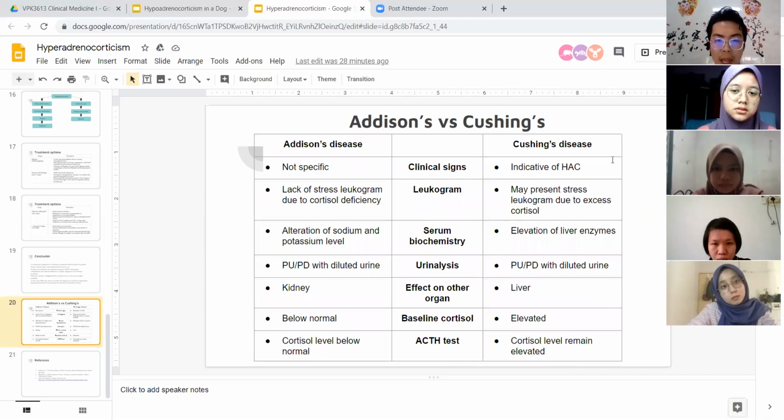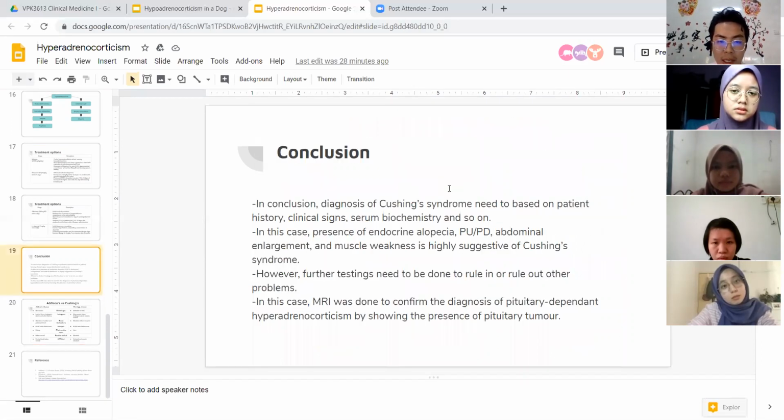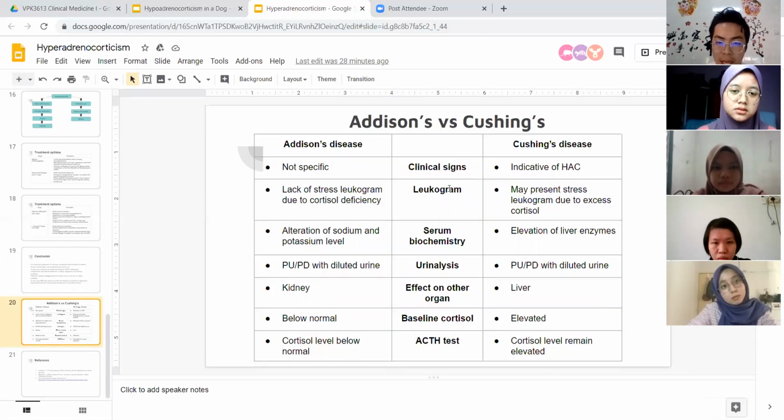So now we'll compare Addison and Cushing syndrome. In terms of clinical signs, the presence of endocrine alopecia, abdominal enlargement, and muscular weakness is highly indicative of HAC. But clinical signs and serum biochemistry in Addison disease are not specific. We need to do more diagnostic tests. For the leukogram, there may be a stress leukogram due to excess cortisol in Cushing disease. For Addison disease, there will be a lack of stress leukogram due to cortisol deficiency.